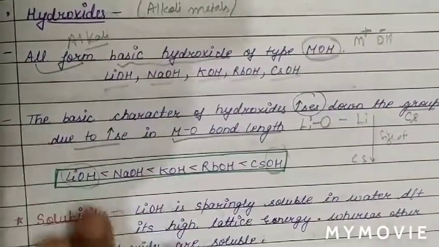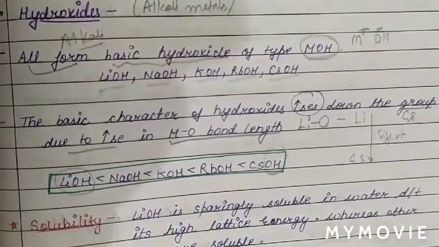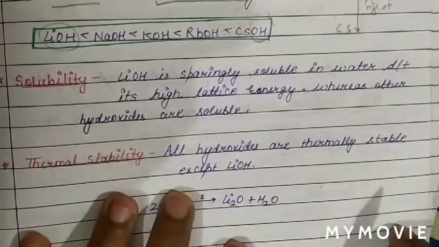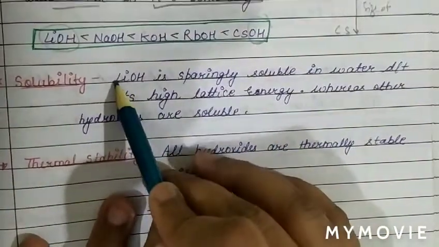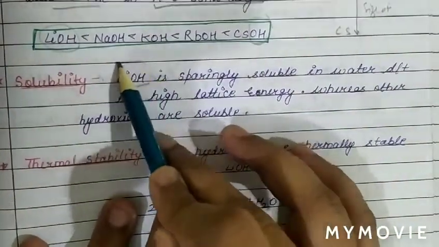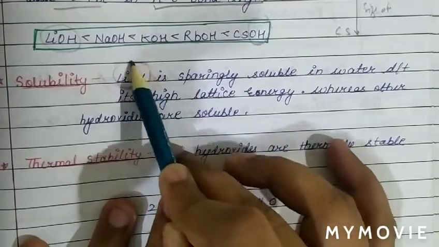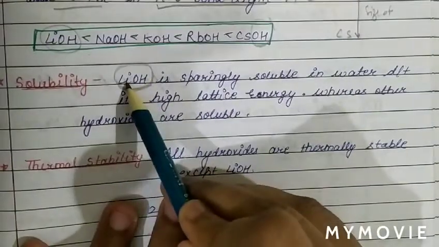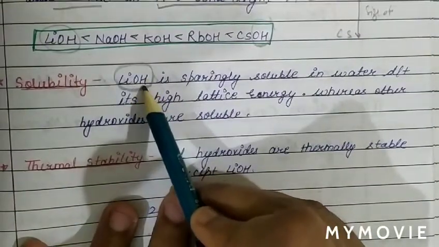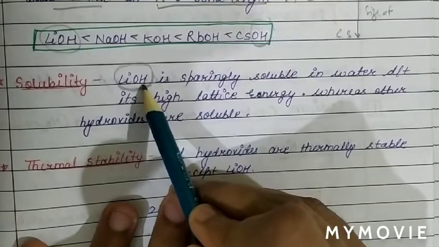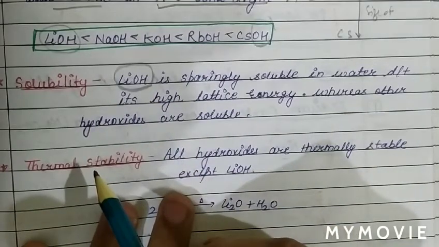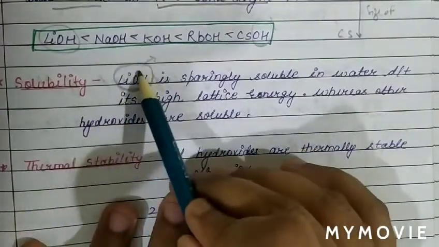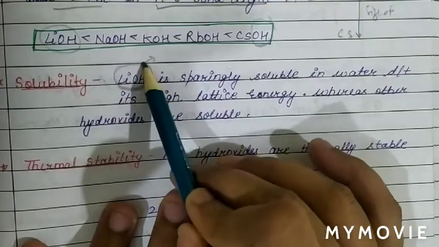Now we will compare their solubilities. See the solubility of hydroxides of alkali metals. Basically lithium hydroxide, we know mostly compounds of lithium have covalent character. So basically lithium compounds have predominantly covalent character, and we know the like dissolves like property. Also, lattice energy in this case is very high.